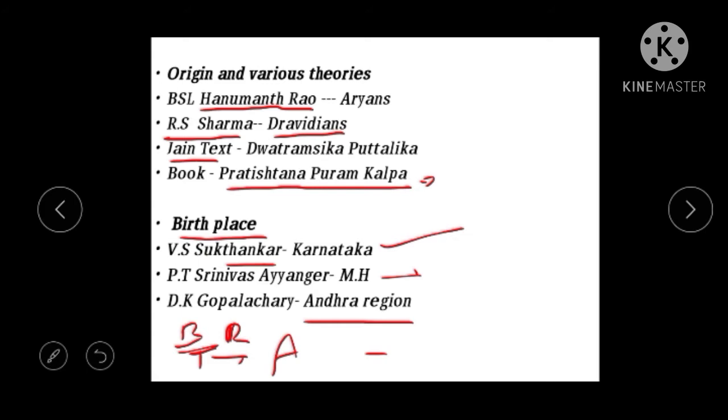We see most of the coins of Simuka found in Kotilingala, and one of the rulers, the 17th ruler of the Satavahanas, known as Hala Satavahana, had his wedding in Draksharamam, in present-day AP. So these are some of the supporting sources about the origin of the Satavahanas.